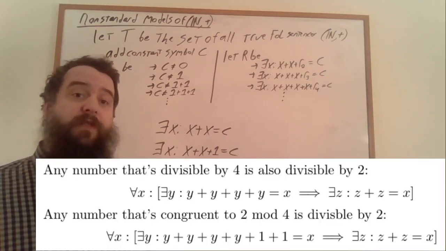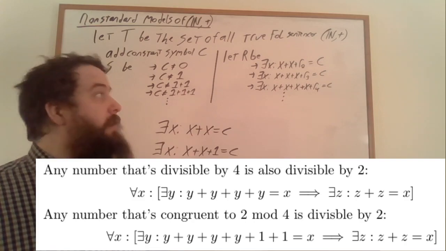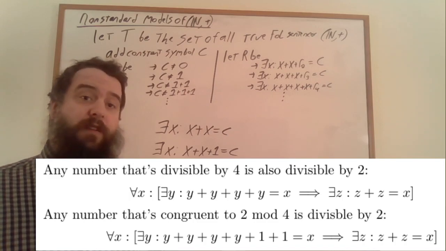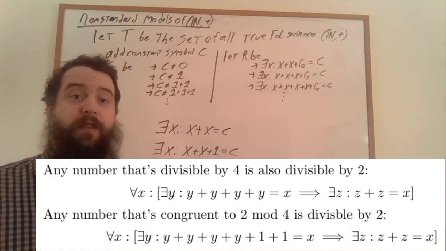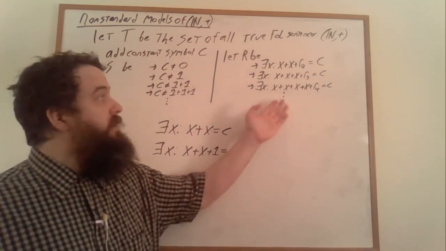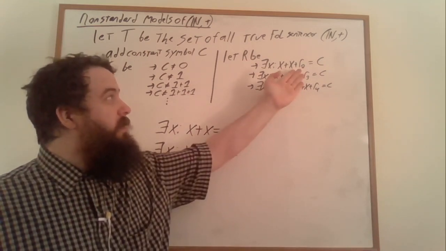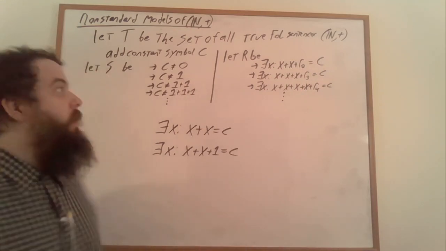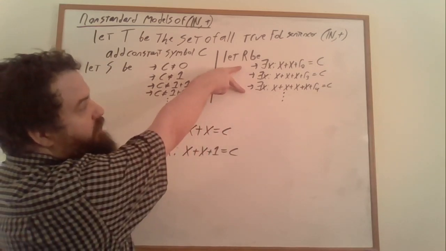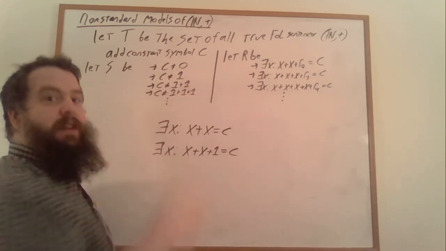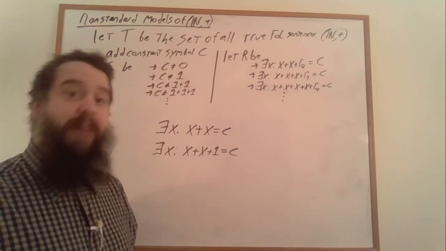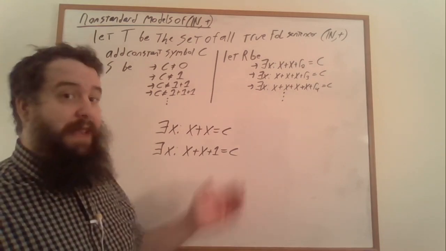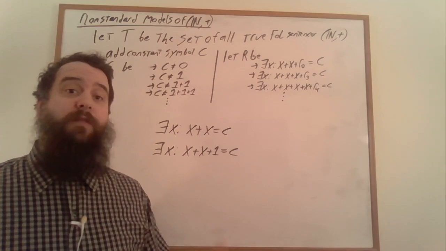We can express in the first-order logic of Presburger arithmetic that any number that's divisible by 4 is also divisible by 2, and any number that's congruent to 2 mod 4 is also divisible by 2. So if we tried to say that C was congruent to 2 mod 4 and also that C was congruent to 1 mod 2, the compactness argument would fail because we would have a set of two formulas that together aren't satisfiable, at least not with the addition of the formula in T that specifies that we can't have this situation. So we need to make some choices.